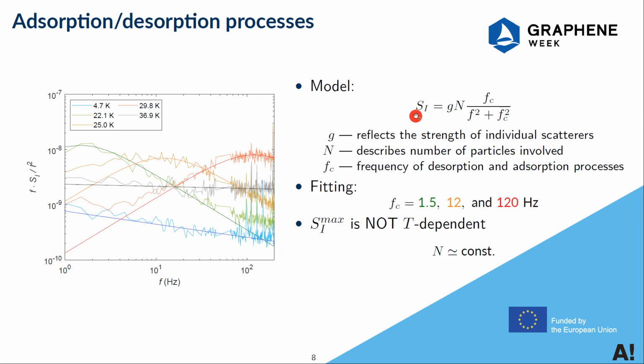Here we use this model to fit the smoothed noise spectrum, where G reflects the strength of individual fluctuators, and N describes the number of particles involved, and Fc is the characteristic frequency. And those spectra can be fitted quite well, and one notable feature is that the maximum of the noise spectrum doesn't change with temperature, which means from this model that the number of particles involved is almost constant.